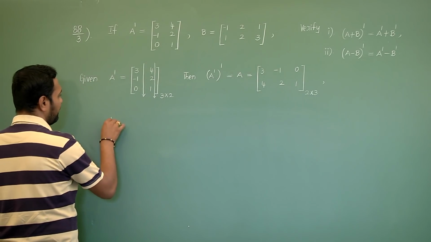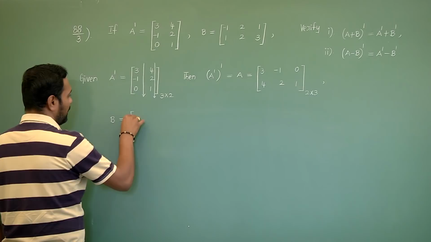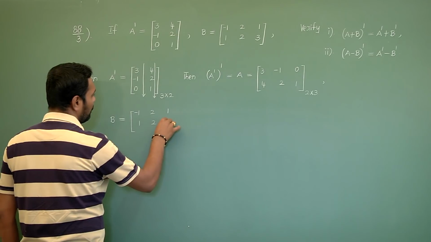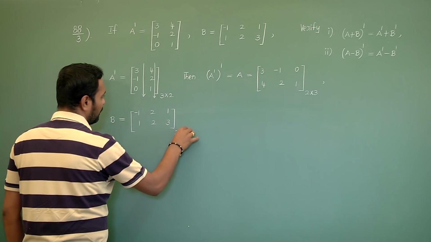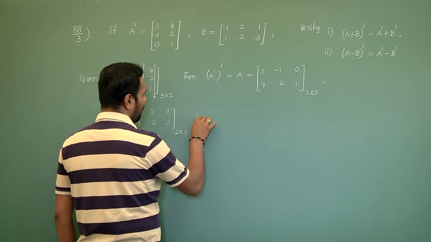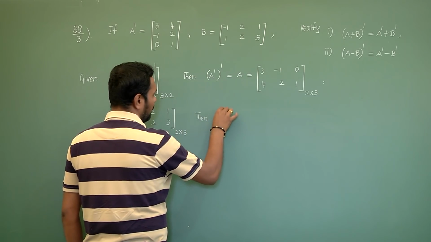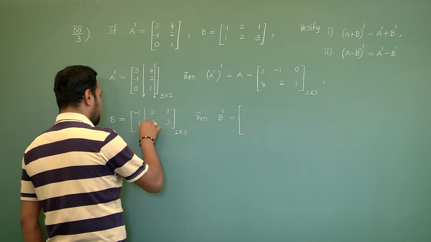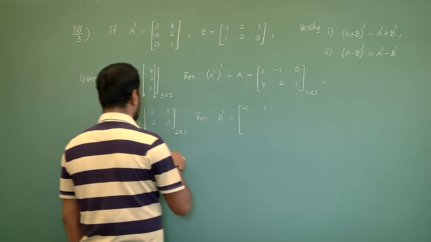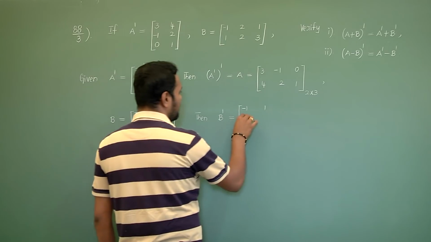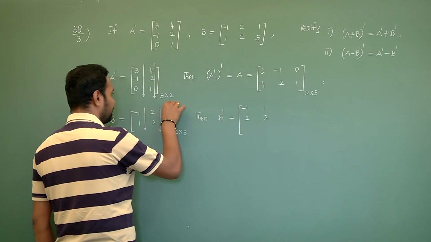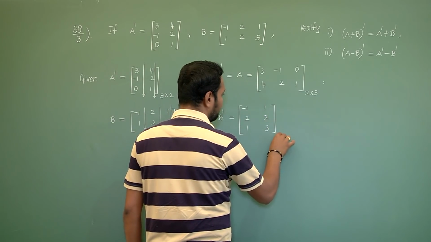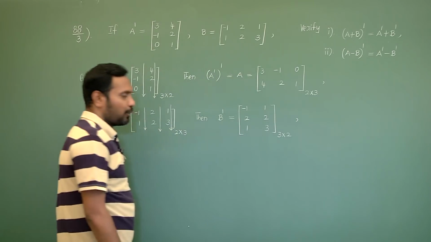Next, in the same way, capital B equals to minus 1 2 1 1 2 3 of order 2 cross 3. Then B dash becomes first column elements becomes first row elements, second column elements becomes second row elements, third column elements becomes third row elements, that is 3 cross 2.